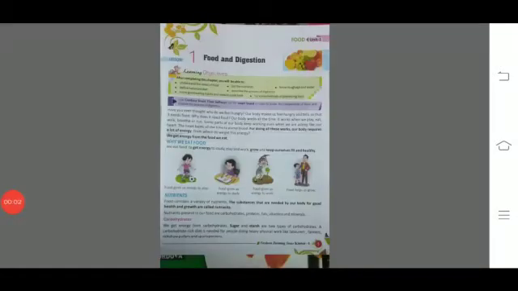Now the question is, what is the need of food? Why do we need food? If you want to do anything like playing, studying, or something else, you need energy for all these activities, and this energy is given by your food. Secondly, food helps us to grow and keep healthy. That is why we need food.